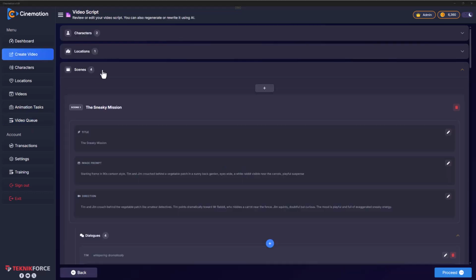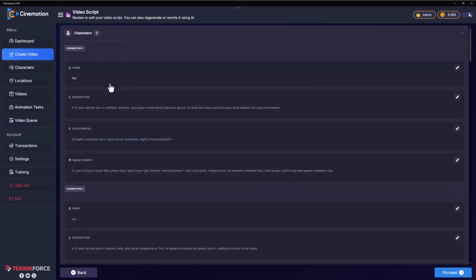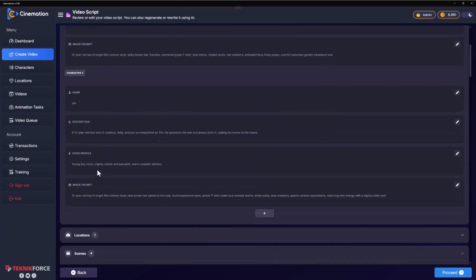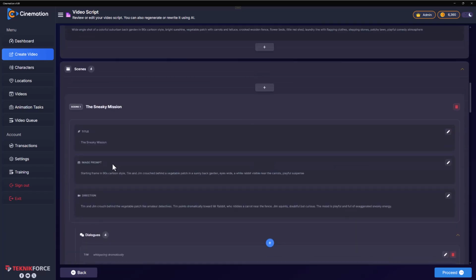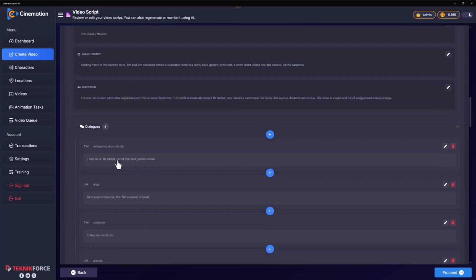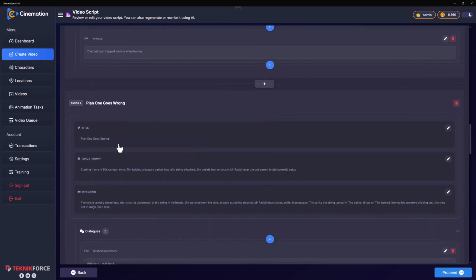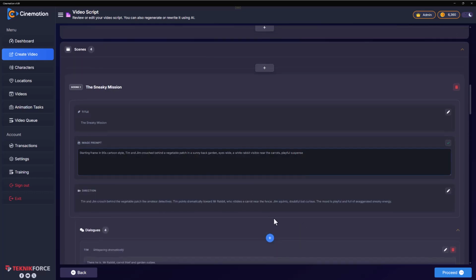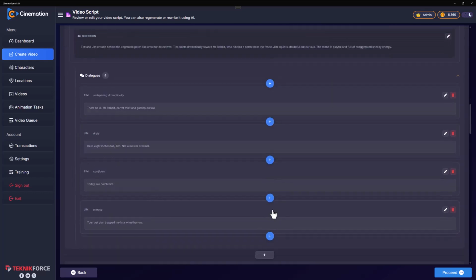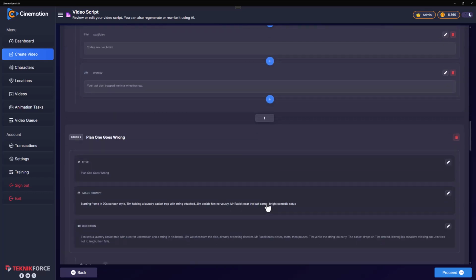There we have it. Your script is ready. You can see the characters at the top, Tim and Jim, and you can see the locations, the back garden, and you can see the entire scenes that are a part of the video. So these are the scenes that are there. You can change anything you want just by clicking on it. You can even add dialogues or add shots and change the script any way you want.